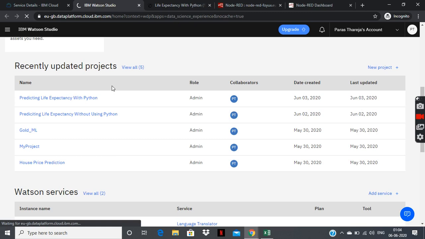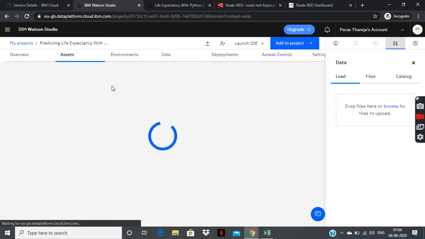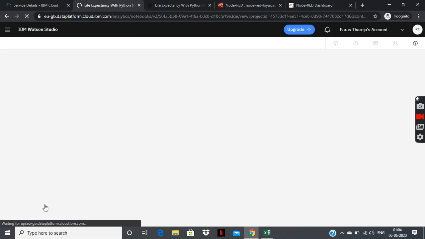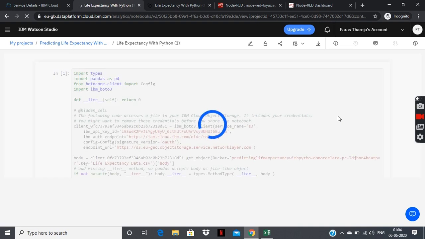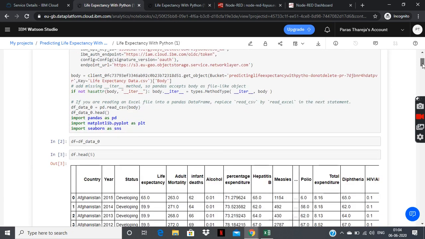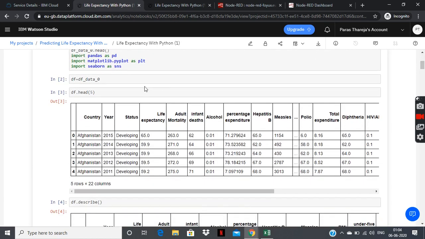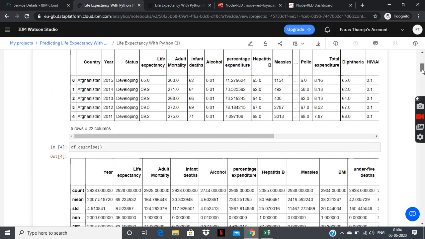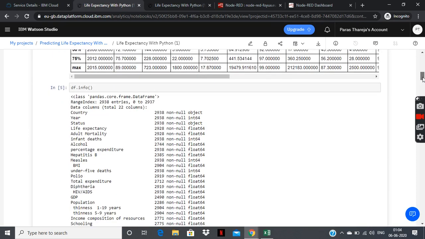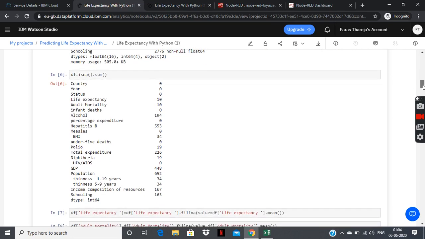Predicting life expectancy using Python. This is the first task, or rather the first type. This is the dataset importing and then the life expectancy with Python. Let me take you to the notebook. So these are my cloud credentials. So I'll be moving ahead. I created a data frame, printed the first five rows, described the dataset, got information of the dataset, and checked if there are null values.